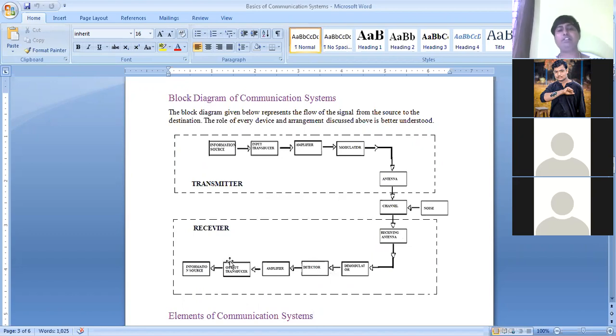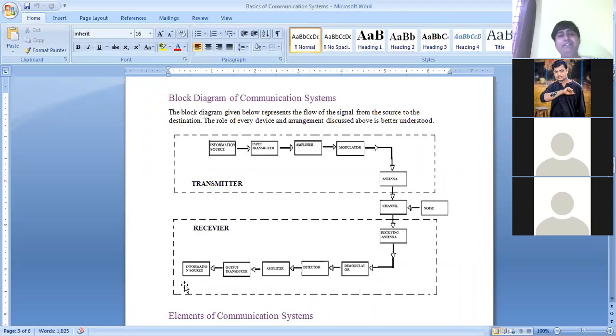What is the use of this output transducer? It will perform the opposite of the input transducer. In the input transducer, sound is converted into an electrical signal. Now in the output transducer, the electrical signal is converted into a sound signal. So again it will be fed to the source. Earlier our source was the mic. Now the output will be the loudspeaker, because from the loudspeaker only we can listen.